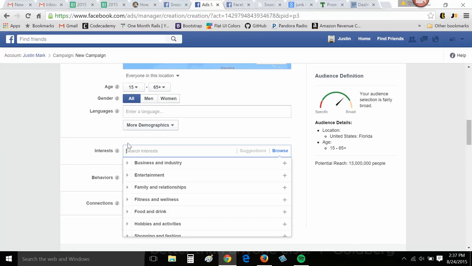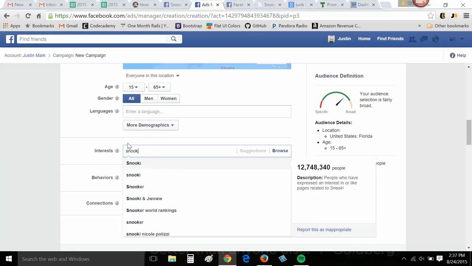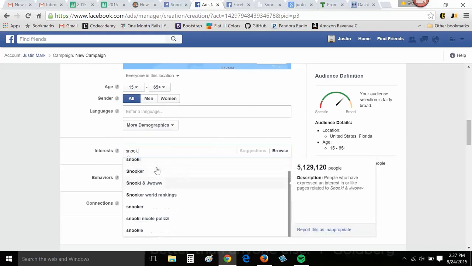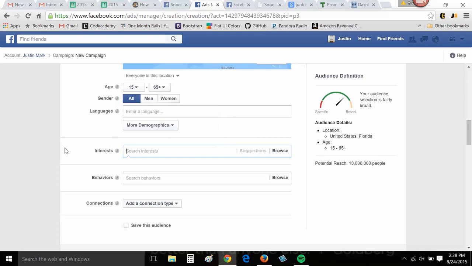So let's jump into interest, snook. Unfortunately, there's not any snook fish pages that are big enough to pop up in interest. Snooky, I don't think that's snook fishing. So what do we do now? We can't target that specific interest right away.